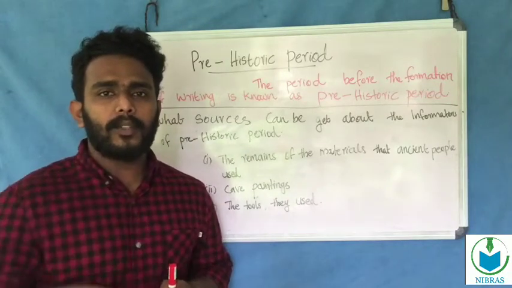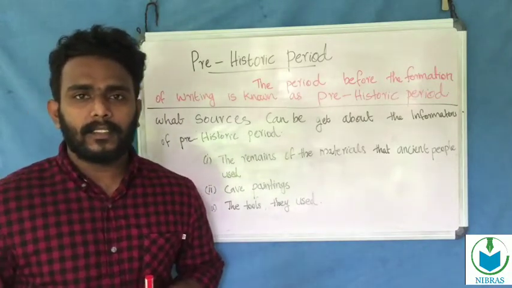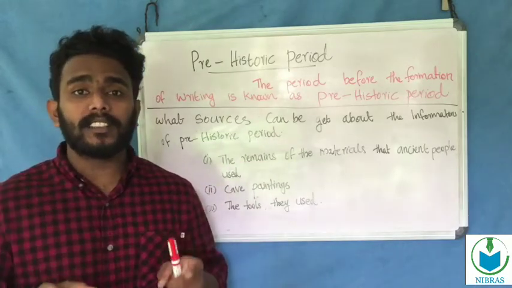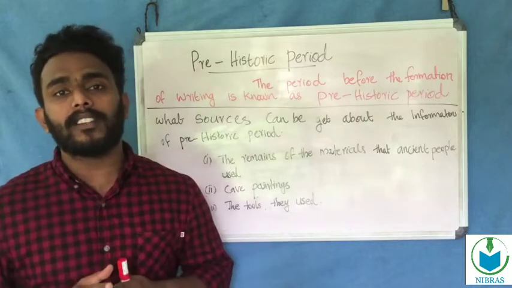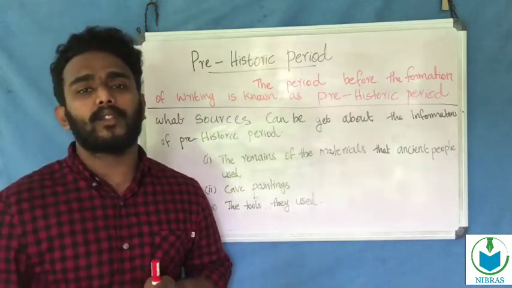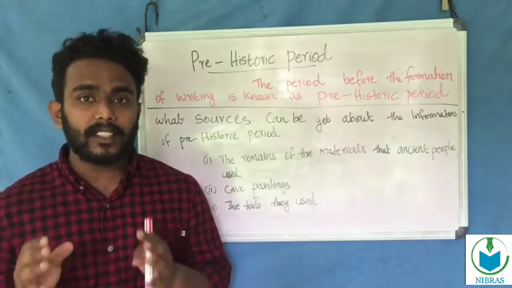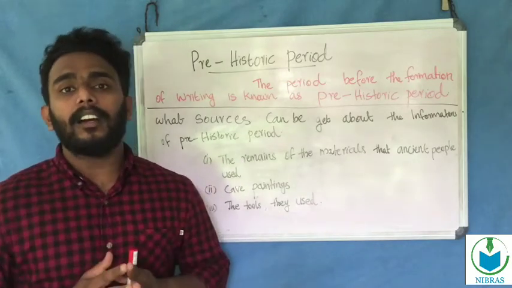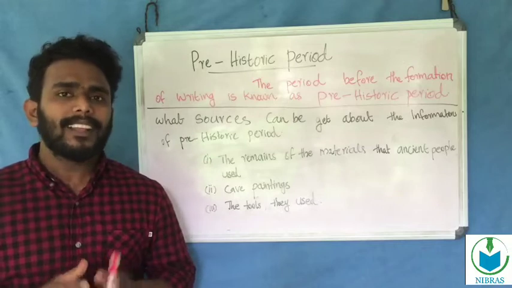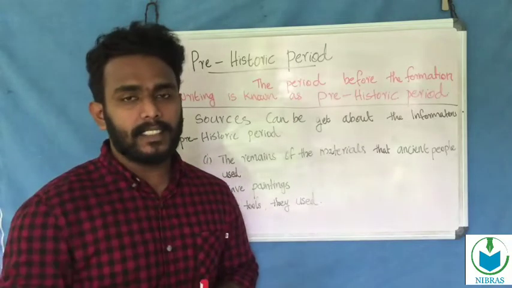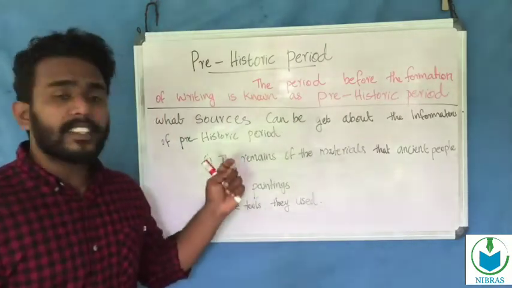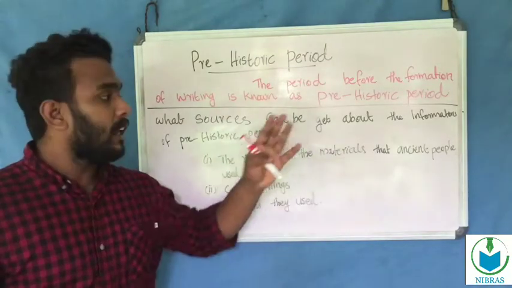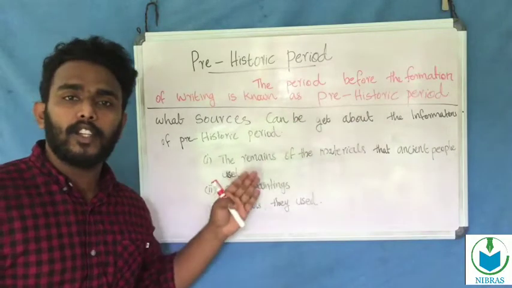Okay, we are going to discuss what the sources are from which we get information about the prehistoric period. The first one is the remains of the material that ancient people used.